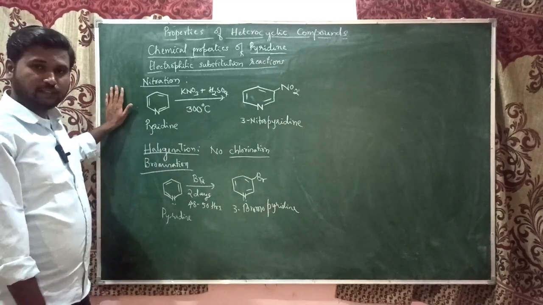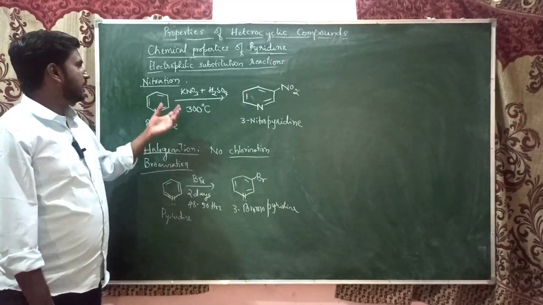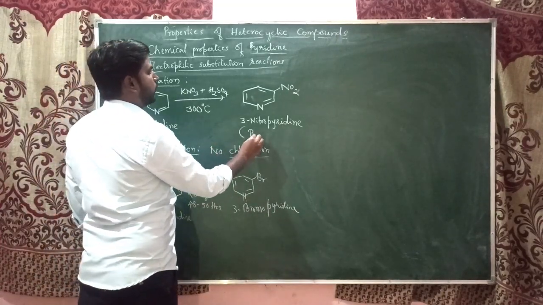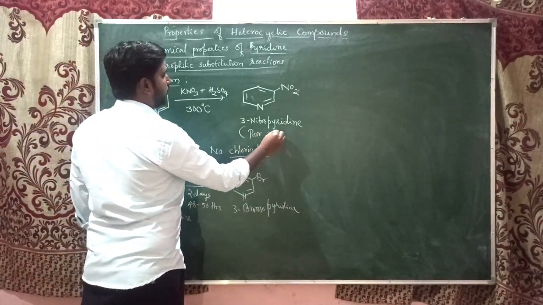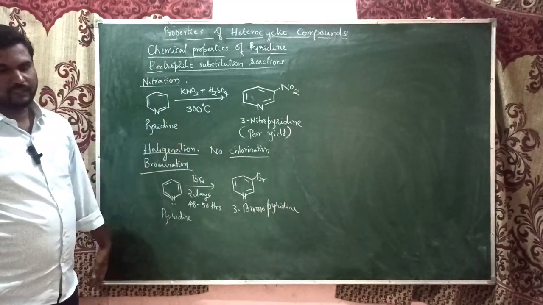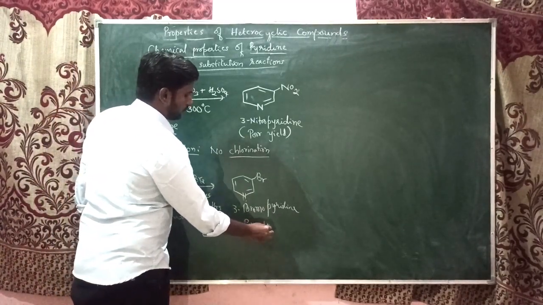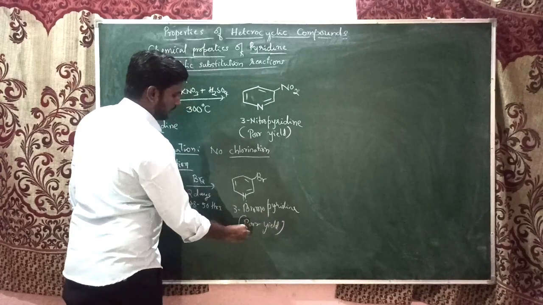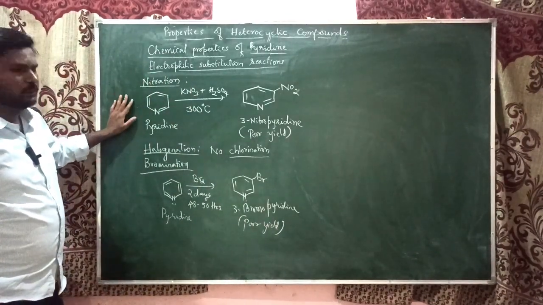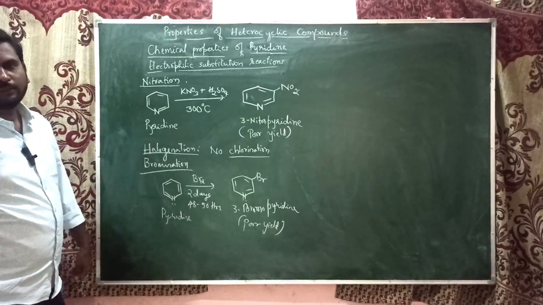But though the reaction takes place, the yield of the reaction is very poor. Whether in nitration or in bromination, the yield will be very poor, maximum around 30 to 40% we can get the product. It is because pyridine does not easily or suitably undergo electrophilic substitution. These reactions are not suitable for pyridine.